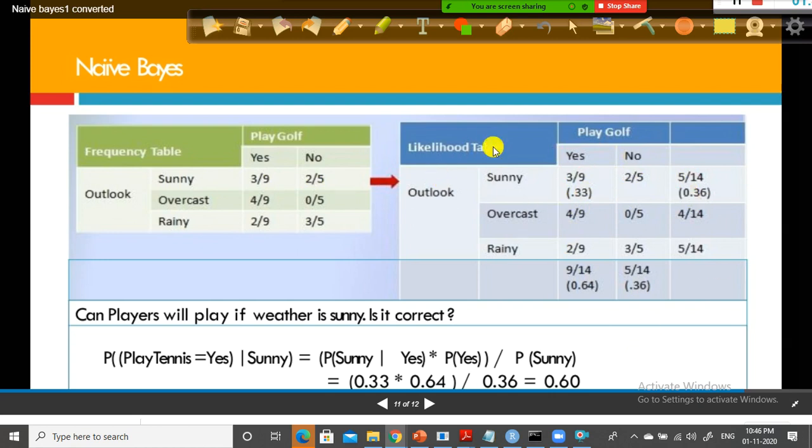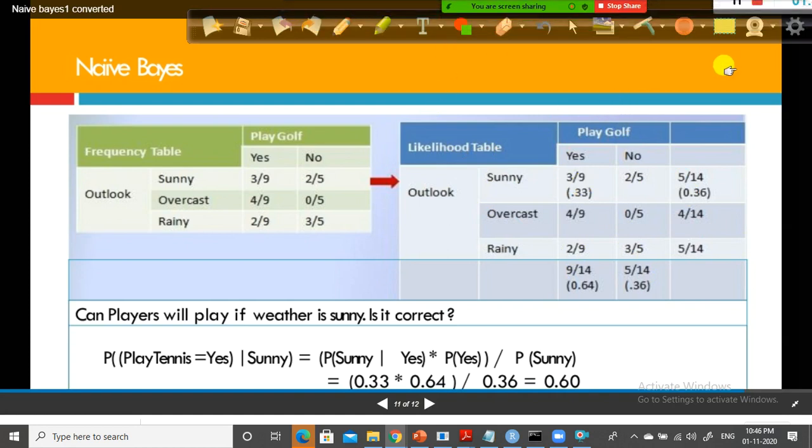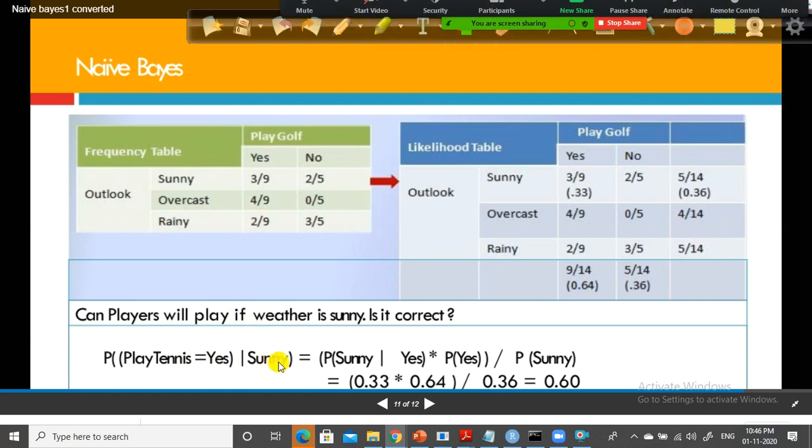So now your table is ready, the likelihood table. Likelihood table is nothing but your probability table. With the help of this, you can answer any type of question. Suppose your manager is asking, what are the chances John will play tennis when the outlook is sunny, given that the outlook is sunny?